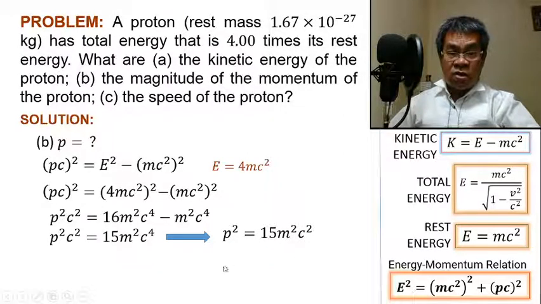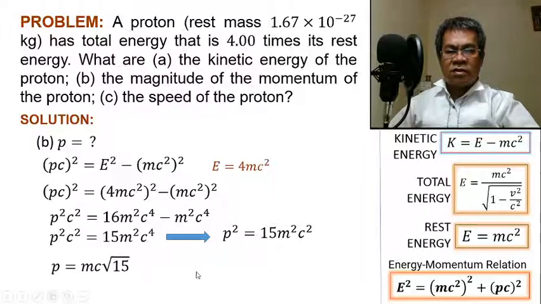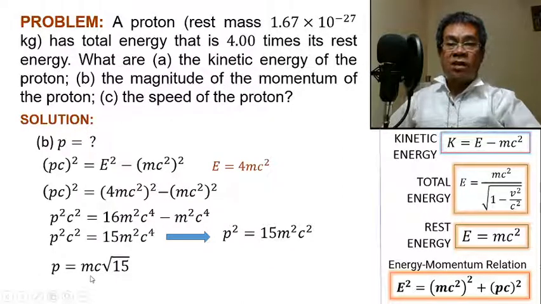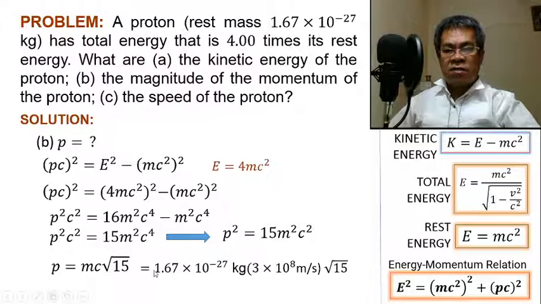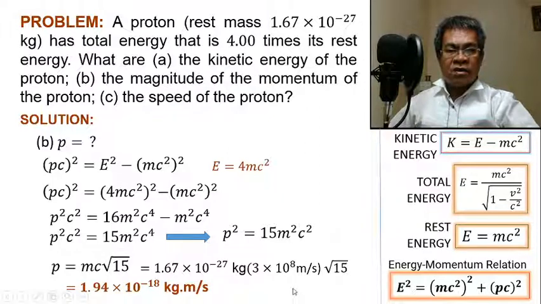Take the square root of both sides. So p becomes m, c, and the square root of 15. That's the momentum. Substitute the value of the mass of the proton, 1.67 times 10 raised to negative 27, and the speed of light, 3 times 10 raised to 8. Then simplify. The answer is 1.94 times 10 raised to negative 18 kilogram meter per second. This is the answer for letter B.